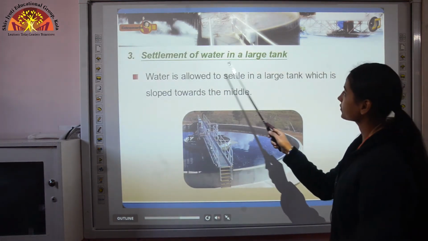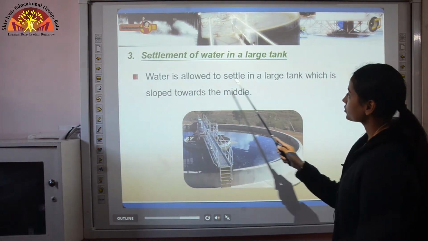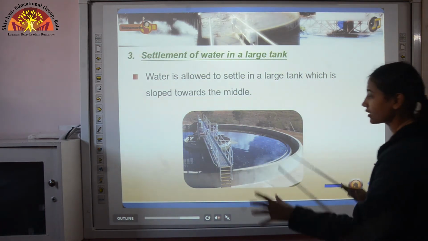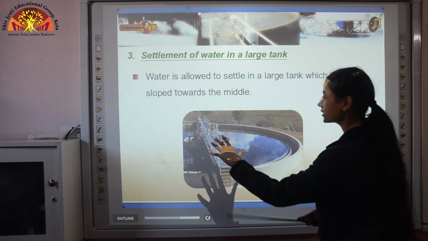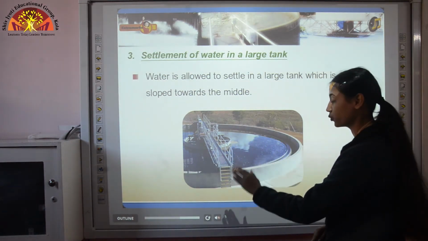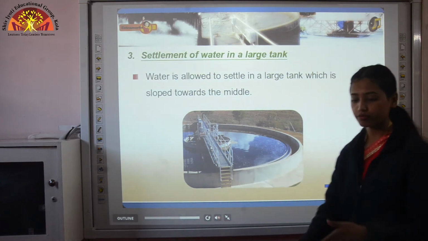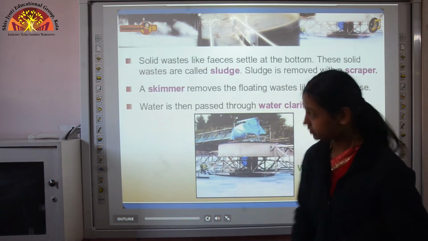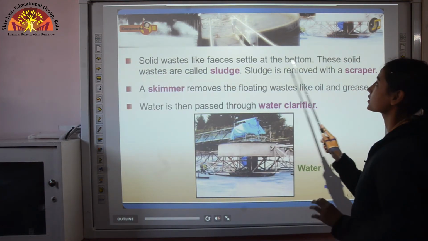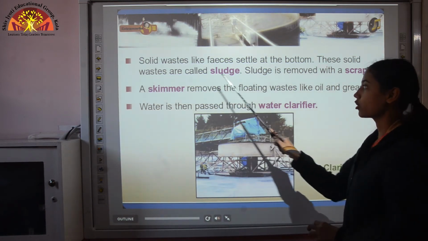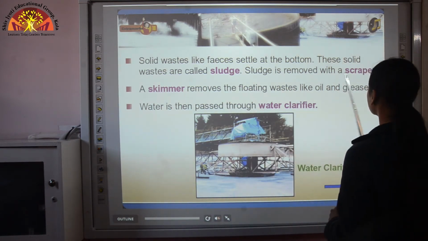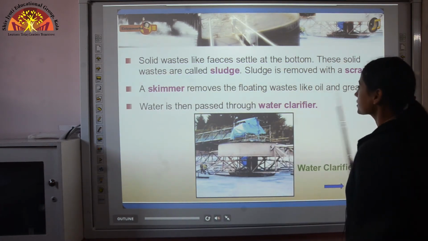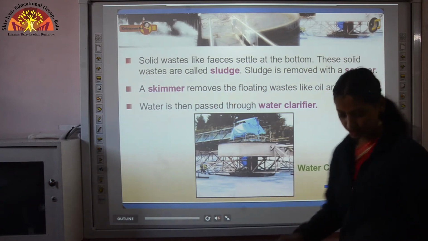Then settlement of water in a large tank. Water is allowed to settle in a large tank which is sloped towards the middle. This is a very large tank. Here you can see the tank has an even surface, but at the bottom it has a sloped surface like this. All the solid waste like feces settles at the bottom. These solid wastes are called sludge. Sludge is removed with a scraper. Then a skimmer removes the floating waste like oil and grease. Water is then passed through a water clarifier.